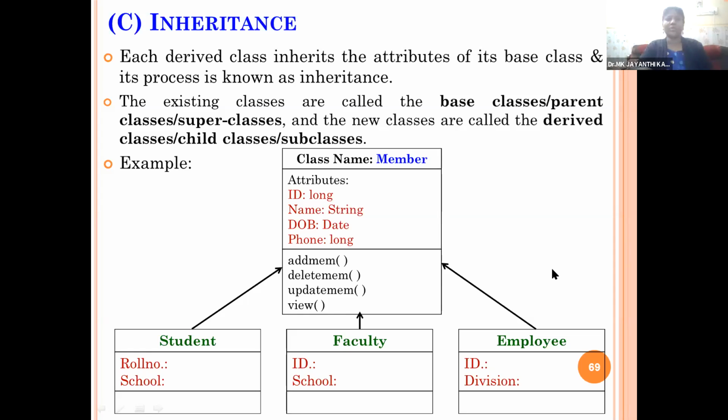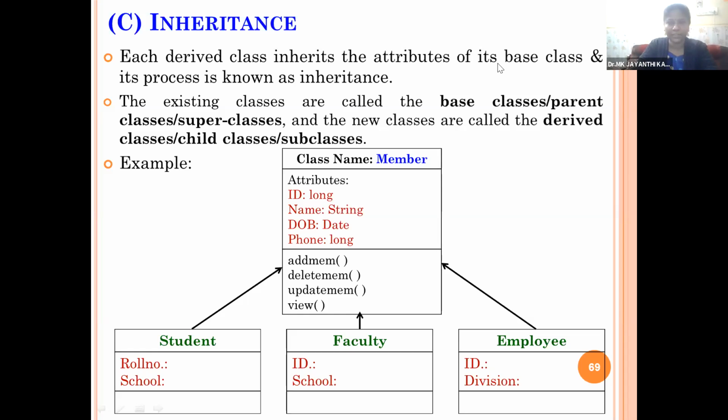Okay, any doubts so far in object-oriented software engineering? So we started with classes and objects. The third concept is called inheritance. So what is the meaning of inheritance? The word inheritance is used in biological terms. So what is inheritance? We have heredity.